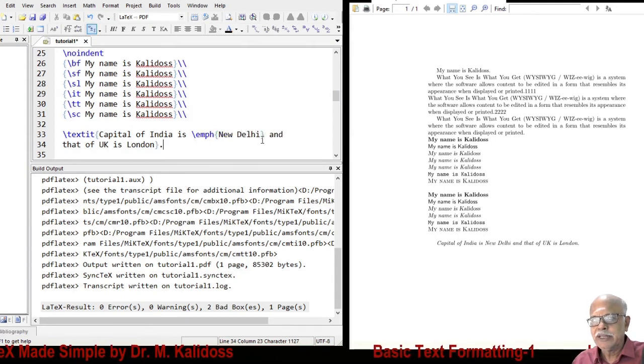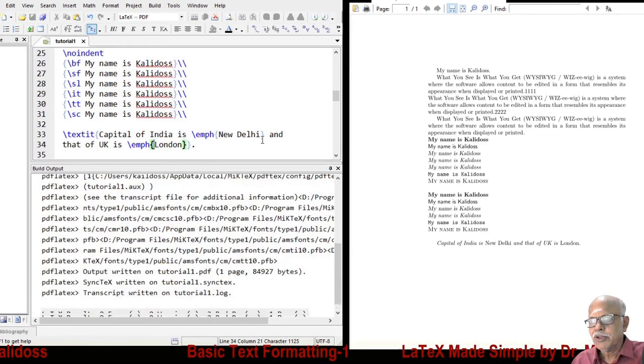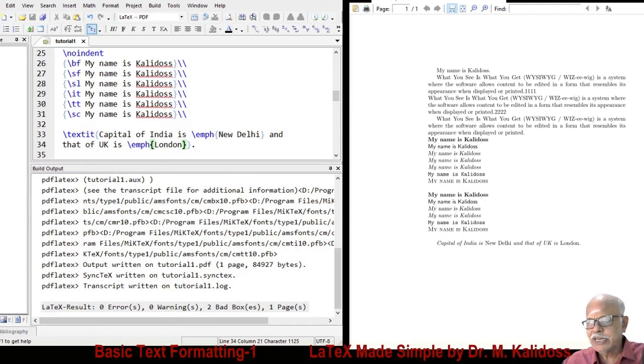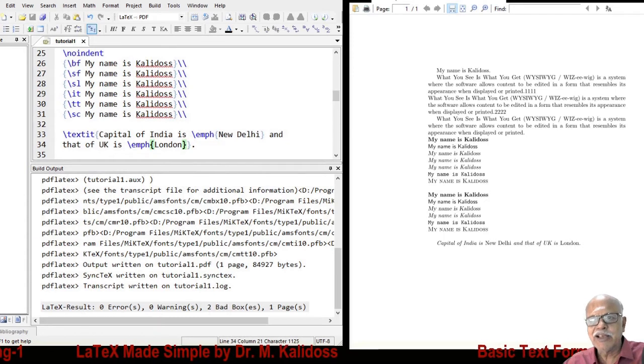New Delhi, and also here for London, you will find if their surrounding characters are italics, this will be in Roman font. What you have emphasized is in Roman font. If the surrounding characters are in normal font, this will be in italics.